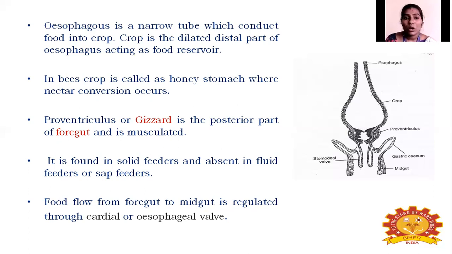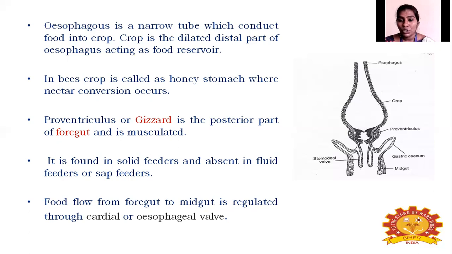In the bee, the crop is called the honey stomach, where it stores nectar and converts it into honey. So the nectar conversion occurs in the honey stomach, and enzymes are also involved in the conversion process. So the crop is also called the honey stomach in the honeybee.